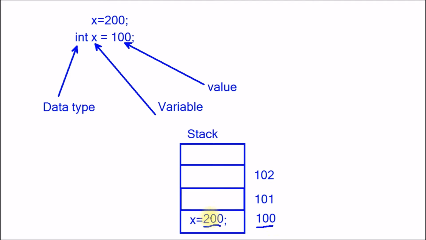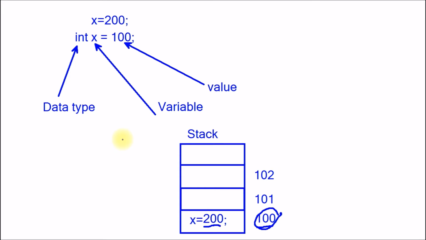If a type contains its value directly, we can call that type a value type. If a type is holding a reference directly, we can say that type is a reference type. Okay, this is value type.